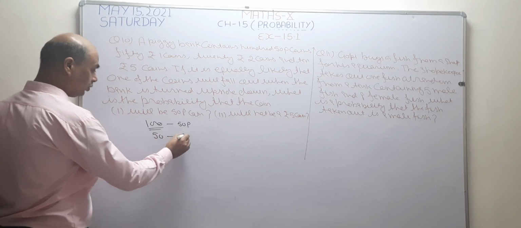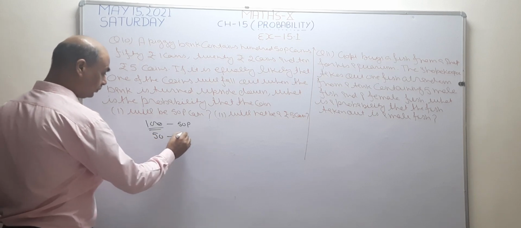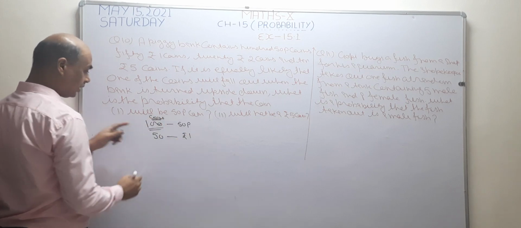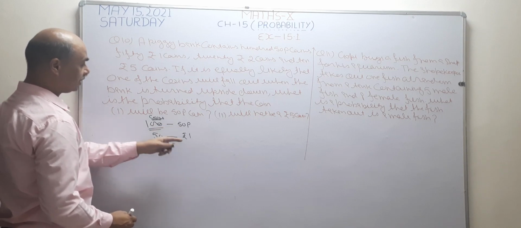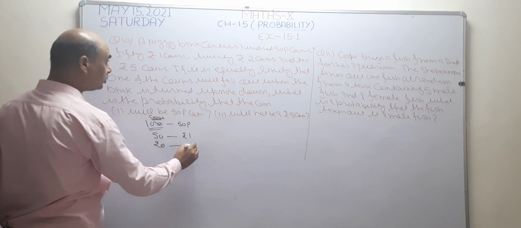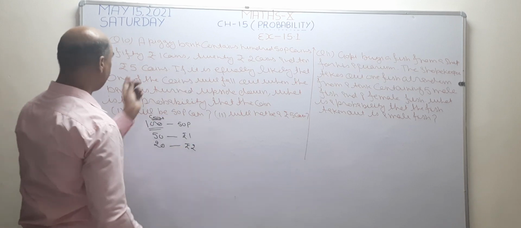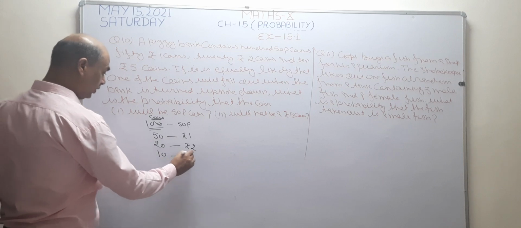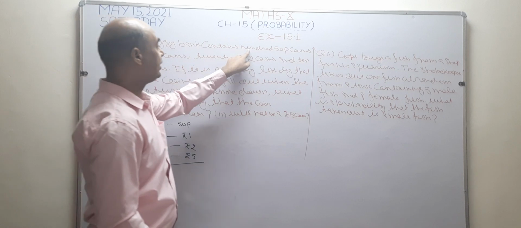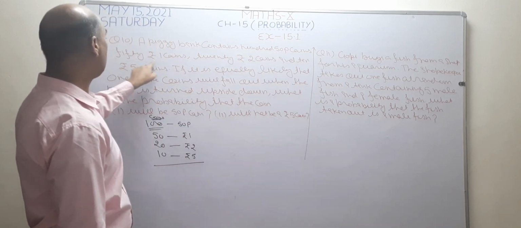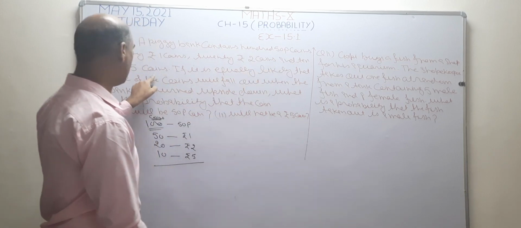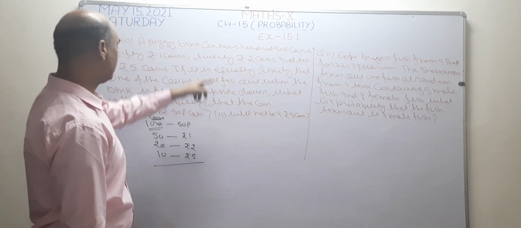100 coins are there of 50 paisa, 50 coins are there of 1 rupee, and 20 coins of 2 rupees, and 10 coins of 5 rupees. Okay? 100 50-paisa coins, 50 one-rupee coins, 20 two-rupee coins, and 10 five-rupee coins. A piggy bank contains these.